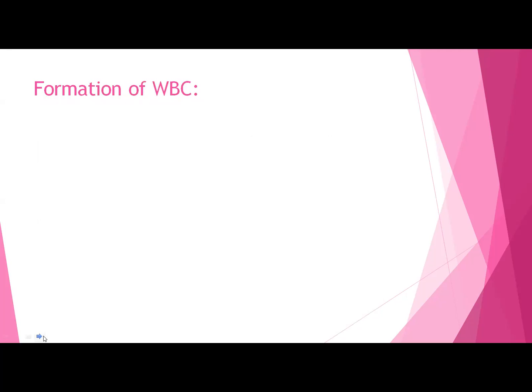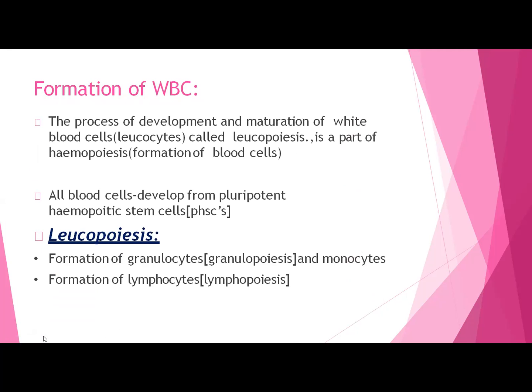Now, how are these WBCs formed? The process of development and maturation of white blood cells is called leukopoiesis, and this is a part of hemopoiesis. All blood cells, we know, form from the pluripotent hemopoietic stem cell. Part of that is leukopoiesis. This leukopoiesis is again divided into two types: the formation of granulocytes and monocytes, and the formation of lymphocytes, which is known as lymphopoiesis, which is separate. So there are two processes of leukopoiesis.